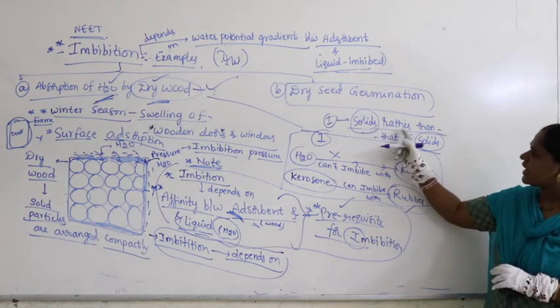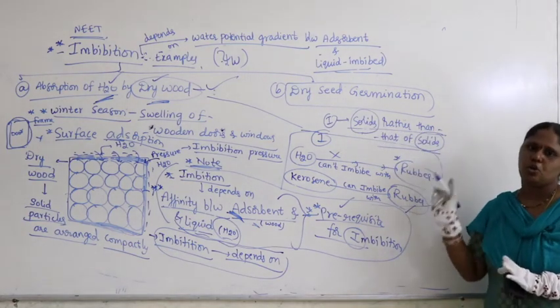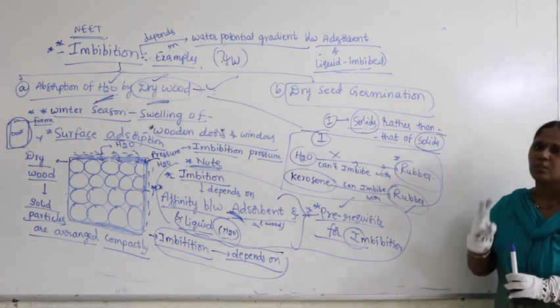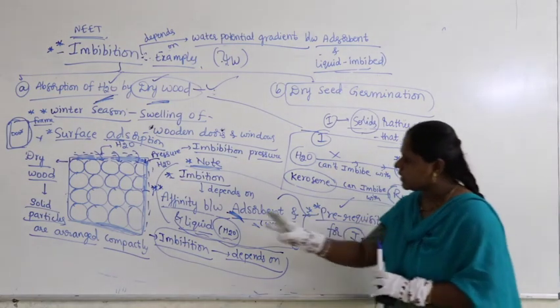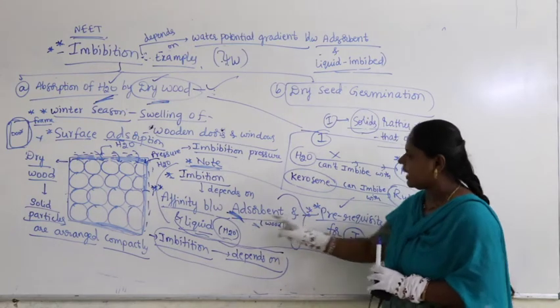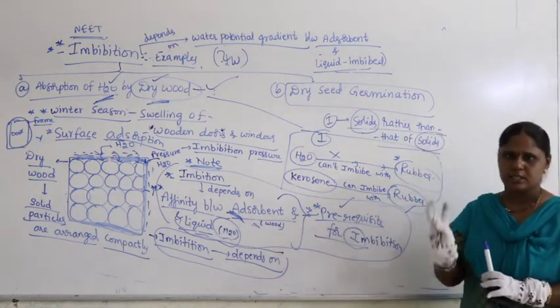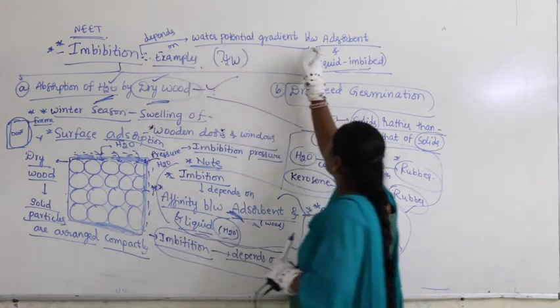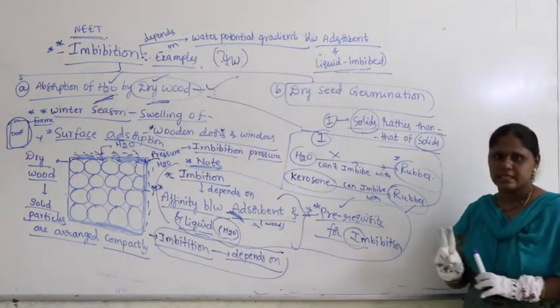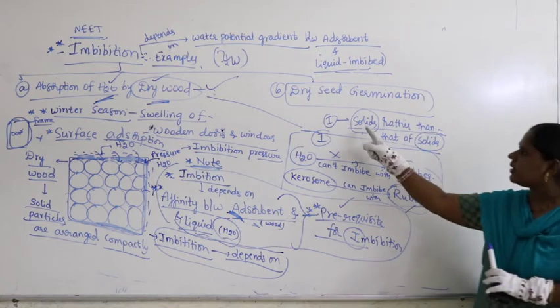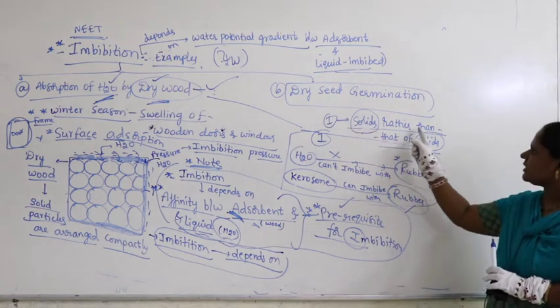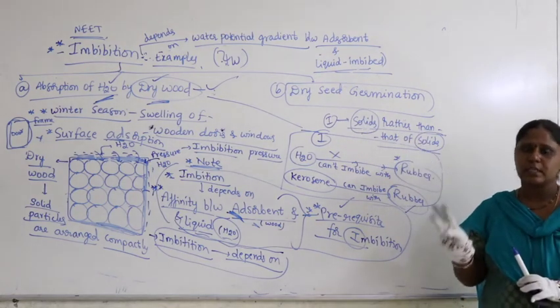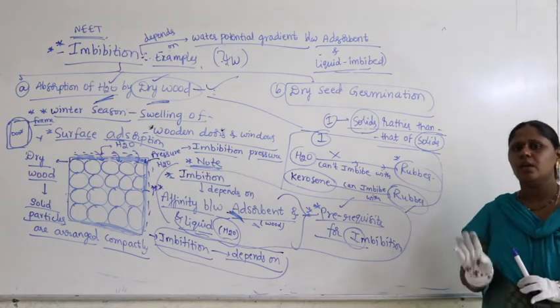Guys, you have to remember three important statements. One is affinity between adsorbent and liquid, a prerequisite, first statement. The second statement: depends upon water potential gradient between adsorbent and liquid. The third statement: imbibition occurs in some solids rather than others. Three statements are very, very important.